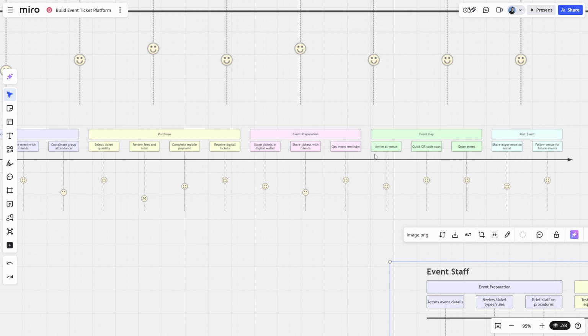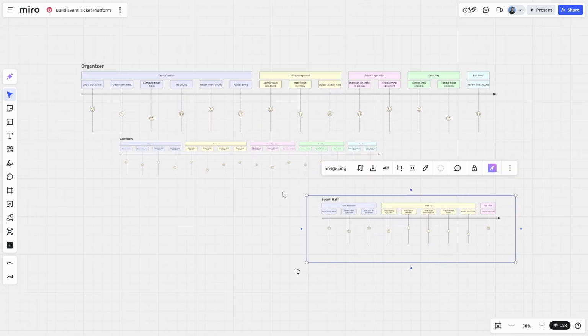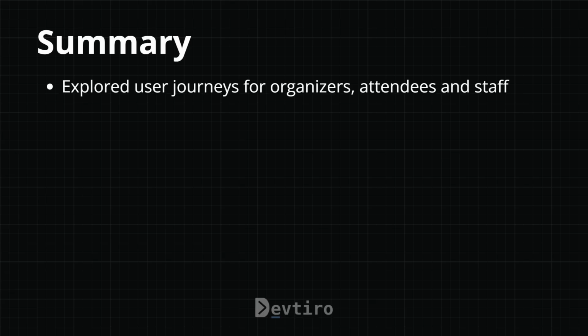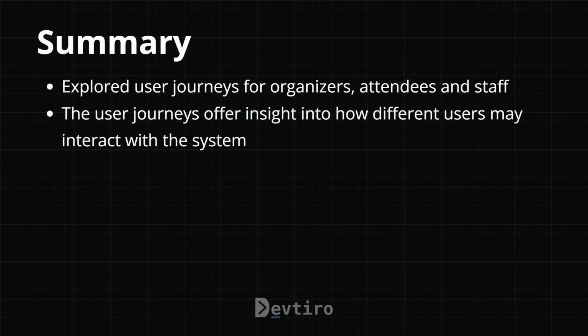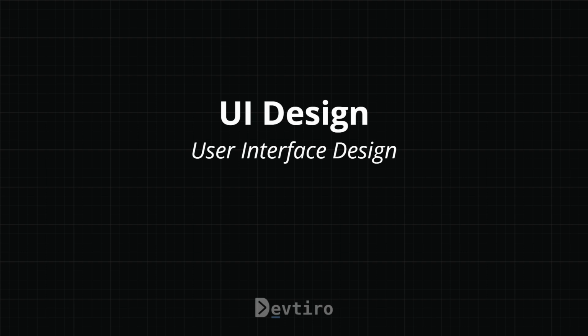And the same can be said for the rest of the user journey and the different user journeys that we have. So this is just a high level overview. Hopefully it's been useful, but then we can take this information going in to our user interface design. So in summary, we've explored the user journeys for organizers, attendees, and staff. The user journeys offer insight into how different users may interact with the system. And the user journeys will influence how the system is designed and implemented. So let's now take a look at the initial user interface designs.